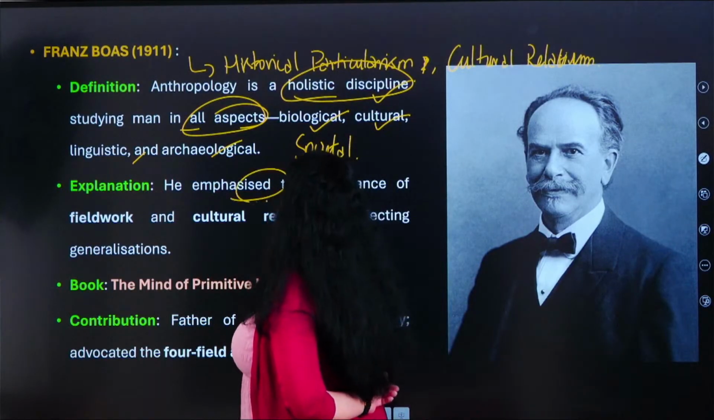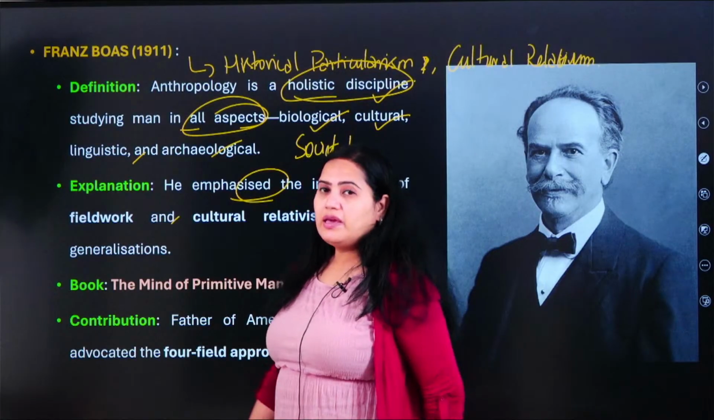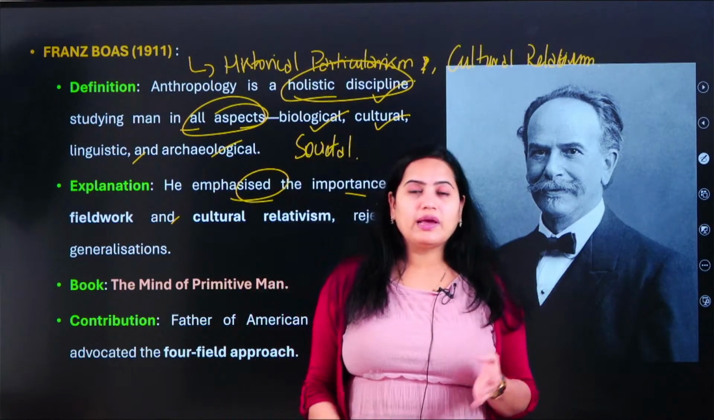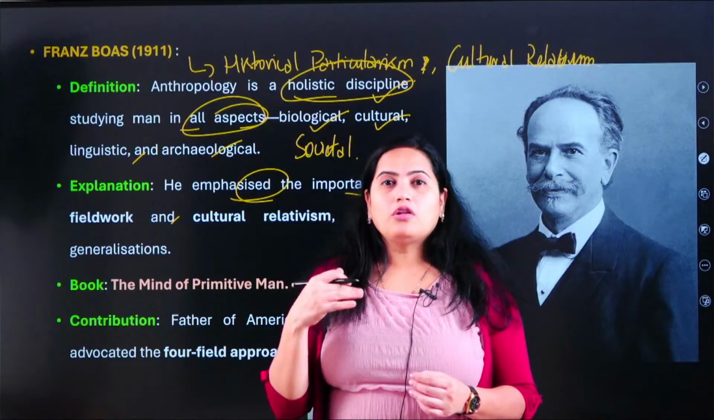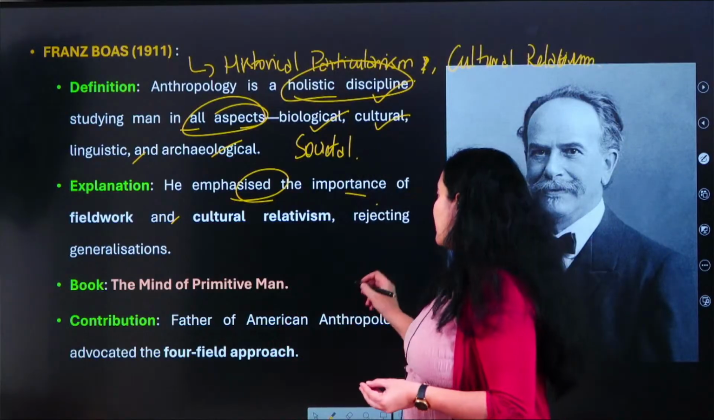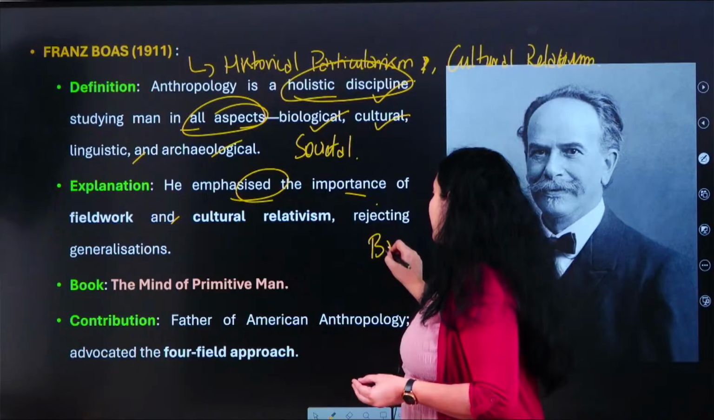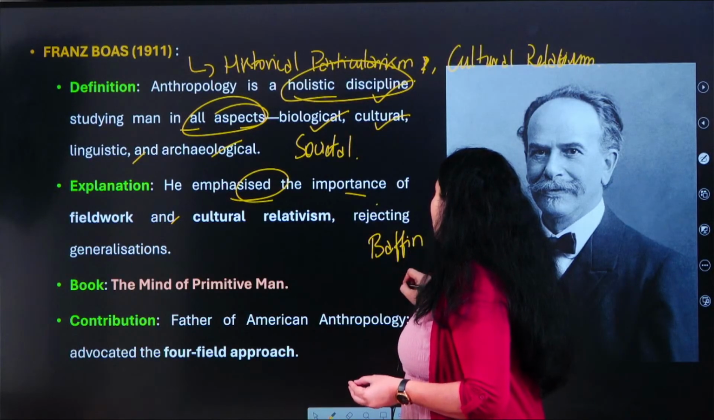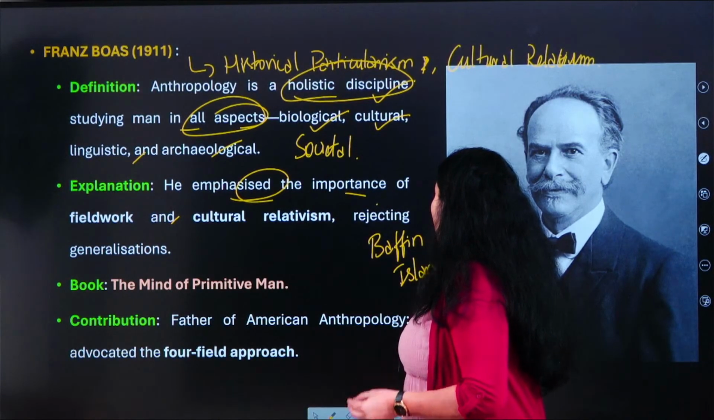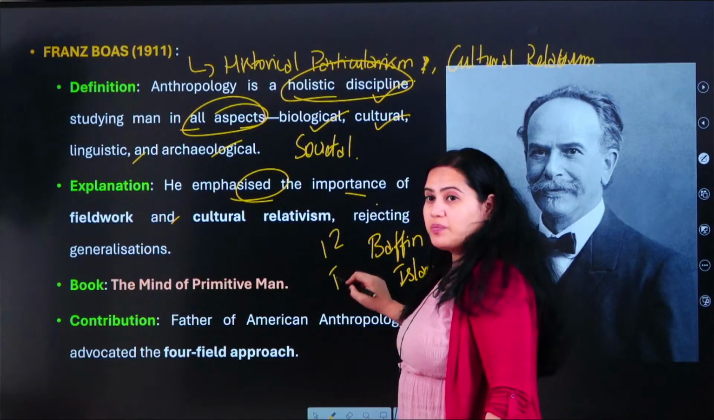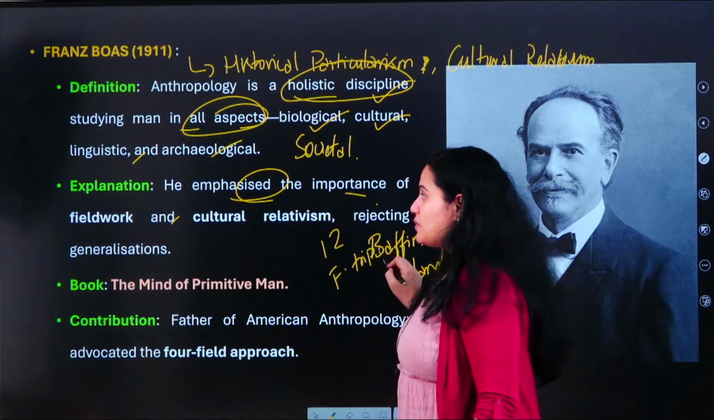And he emphasized the importance of field work. He himself actually went to Baffin Islands, which are located in the north part of Canada. So Canada में north part में there are some islands. The name of those islands is the Baffin Islands. He himself has made 12 field trips. Okay, उन्होंने 12 field trips किए हैं.